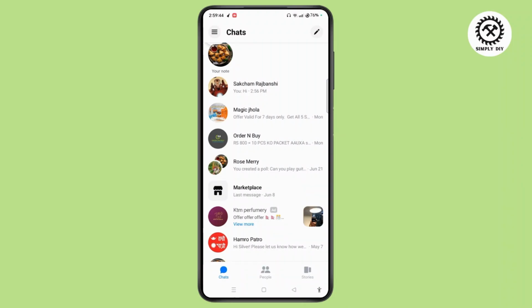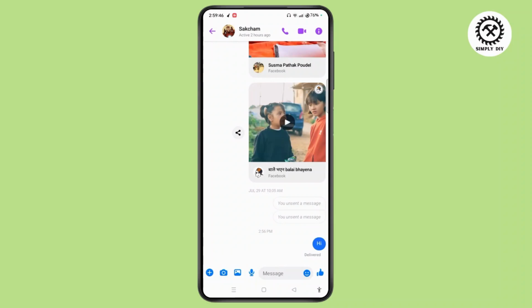Simply you need to tap on a particular chat and send a message. When you send the message, then instead of sent, there will be delivered written. Sometimes if they were active some hours ago, then there will be written active 2 hours ago at the top of the screen. That means this person was active 2 hours ago. Now they are really offline.